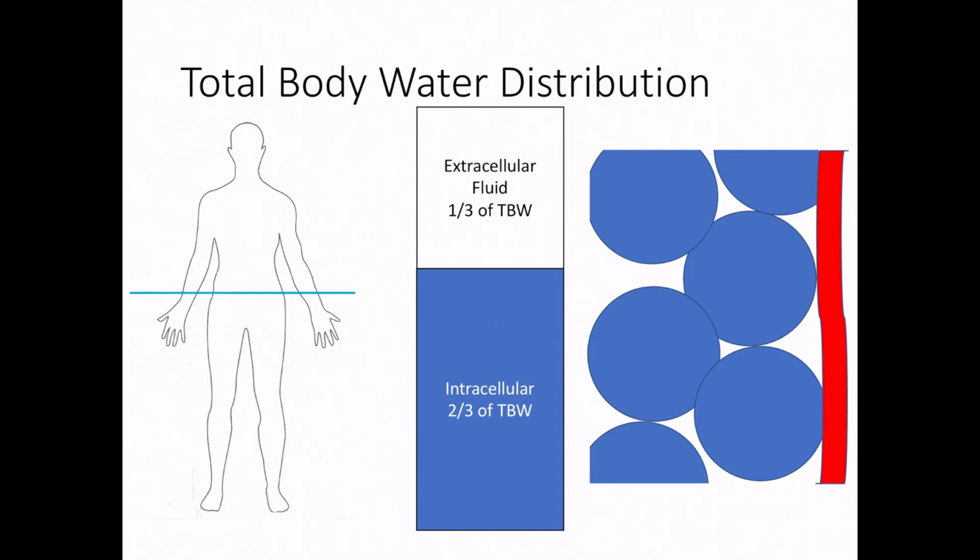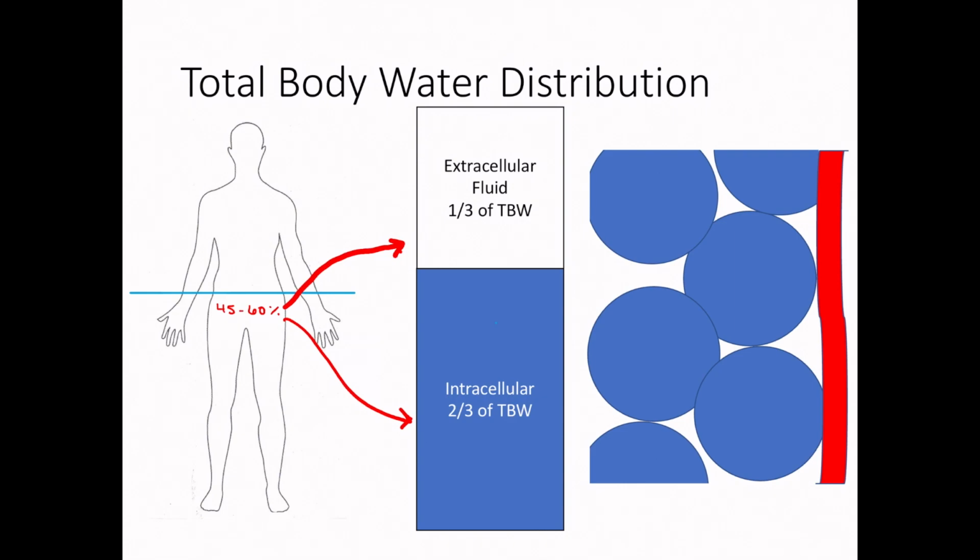Now, the next thing you might be wondering is, where does all this body water go? Because you probably don't feel like you're mostly made of water. When we talk about total body water, once again, depending on your sex, that usually ranges between 45 to 60% of your body weight. And about 1/3 of that is located in the extracellular fluid, and about 2/3 of that is located in the intracellular fluid.